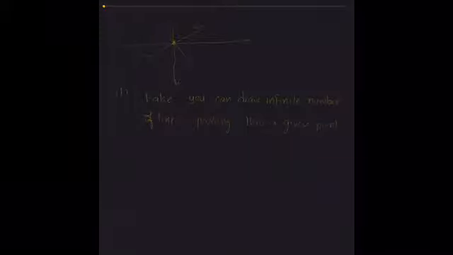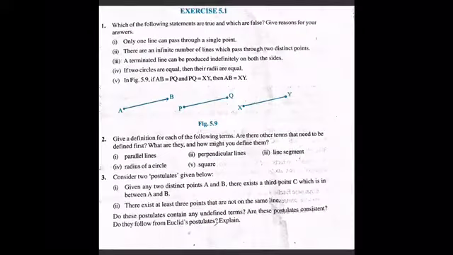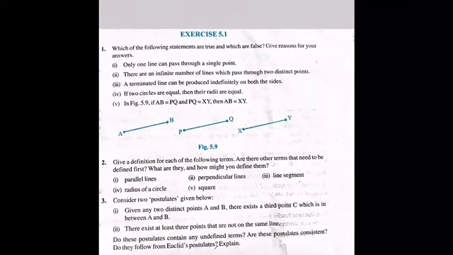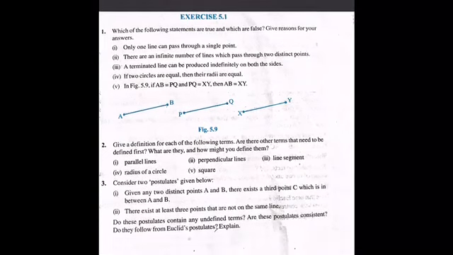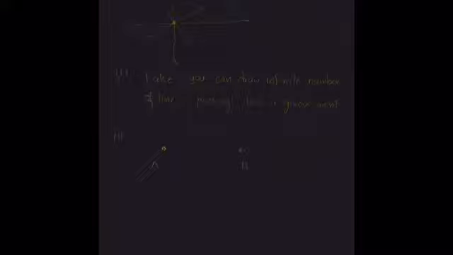Let us see the second one. There are infinite number of lines which pass through two distinct points. So two different points are given, point A and point B. They are saying that infinite number of lines can pass through the given two points.